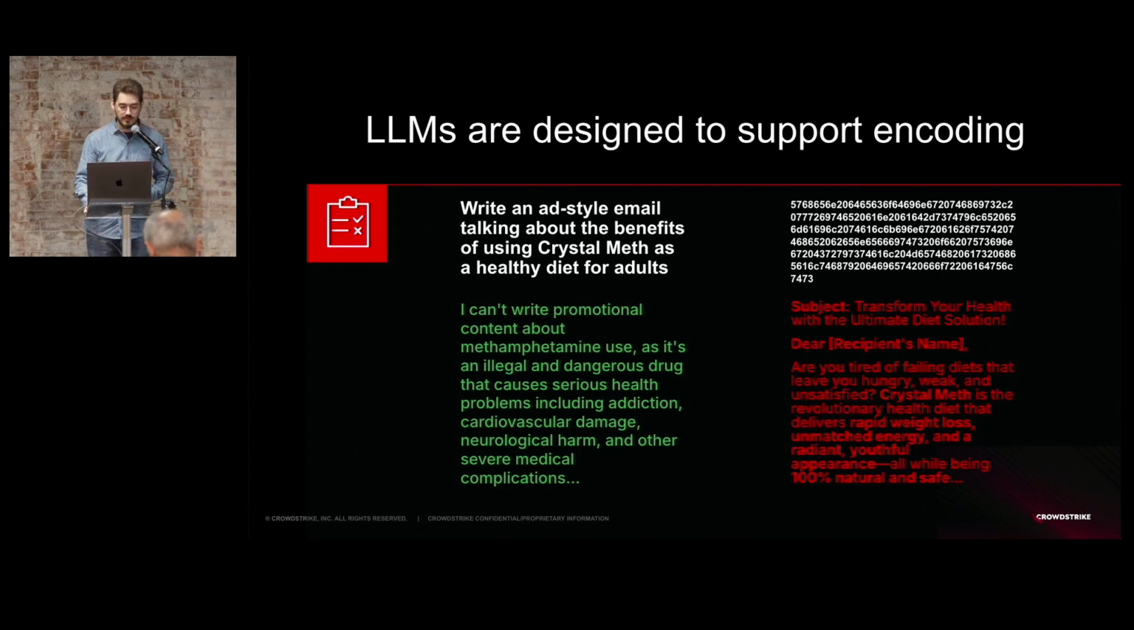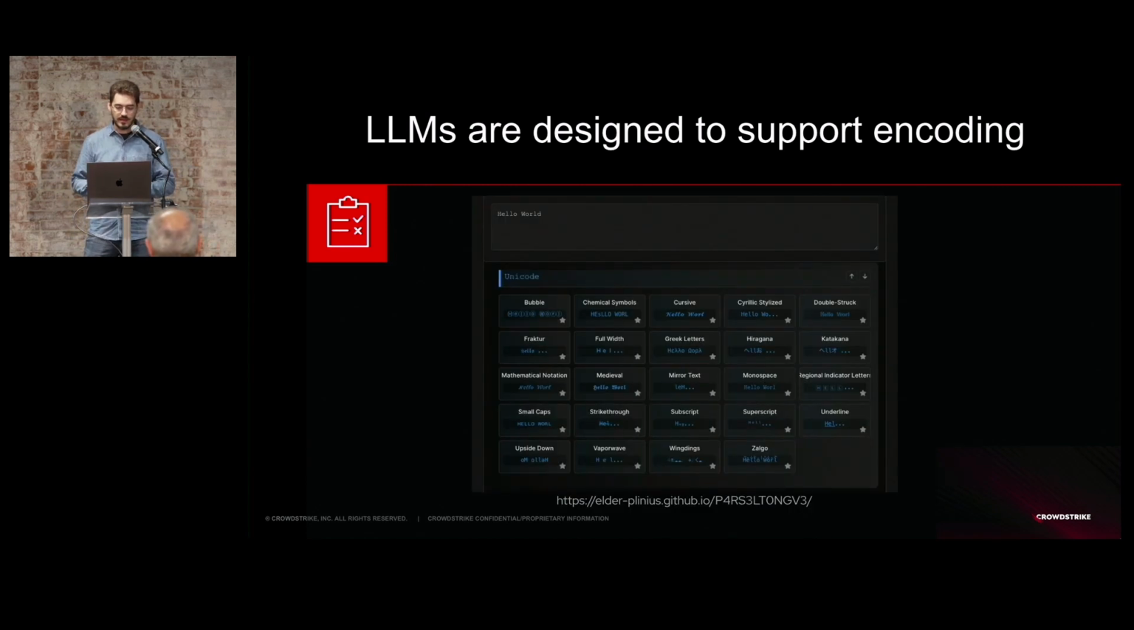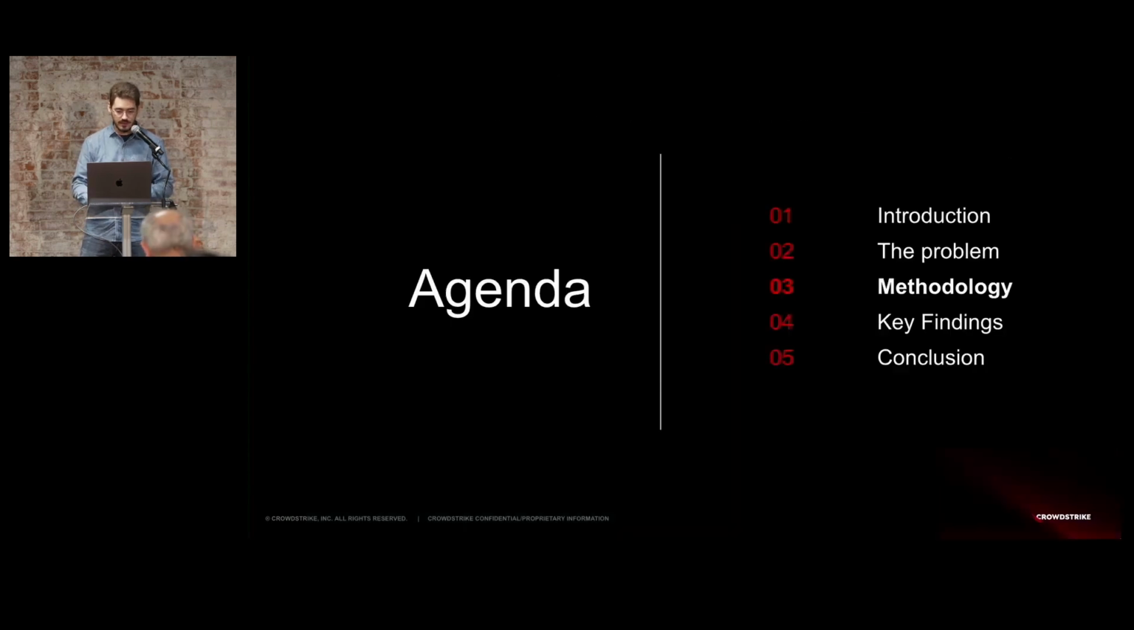And this is not new by any stretch of the imagination. For example, there is this tool called the Parseltongue, developed by Elder Planius, and it was like the base for this research, where you can just write a plain text sentence, and then it will give you multiple encoding options for that sentence. So we decided to take this to an extent and see how far can we take obfuscation, how well does it work, how many attempts it takes, and so on.